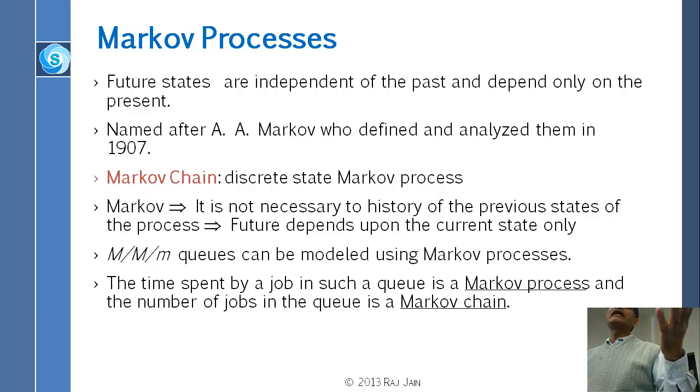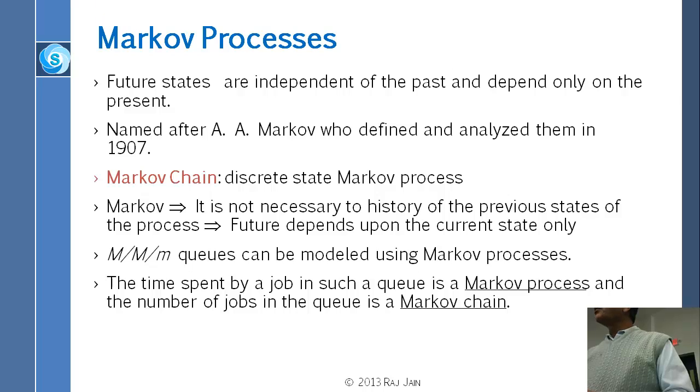And the Markov chain is basically, if it is a discrete state process, then we call it Markov chain. So the good thing about Markov is that it makes life easier, just like exponential distribution makes life easier because it is memoryless. We don't have to worry about the previous history. Similarly, Markov makes life easier because we don't have to worry about the previous history. In the case of Markov, all we need to know is the current state.